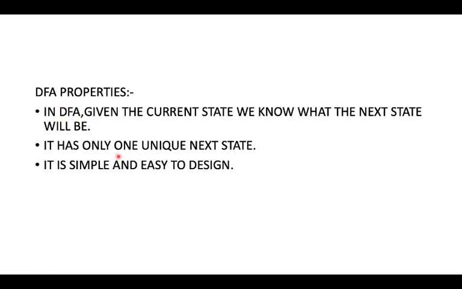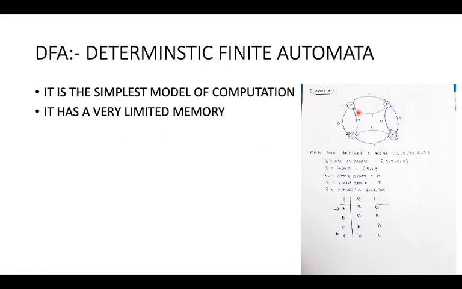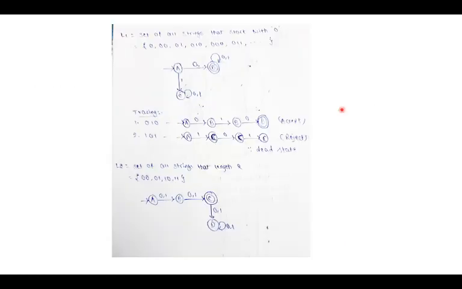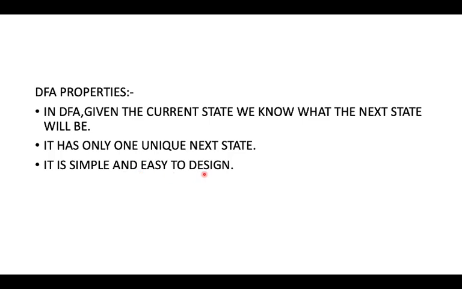It has only one unique next state. For example, A takes the input 1 and goes to B only. Unique one path, unique one state, not multiple ways. It is simple and easy to design.